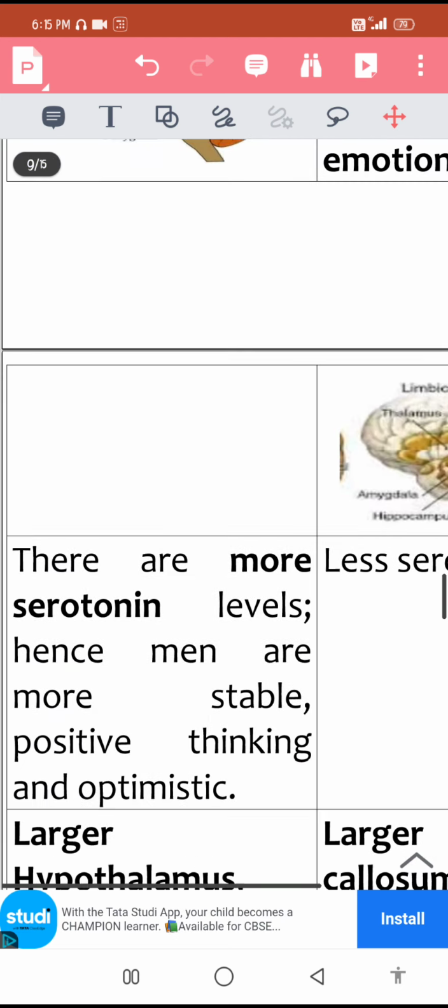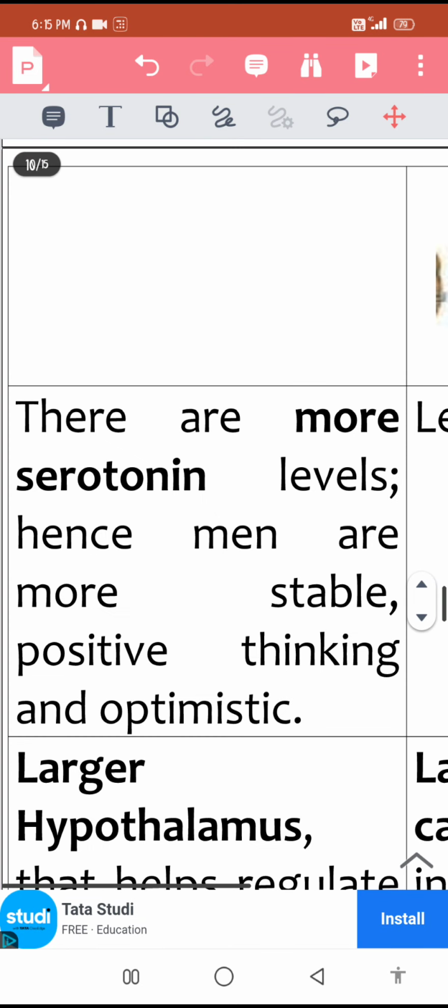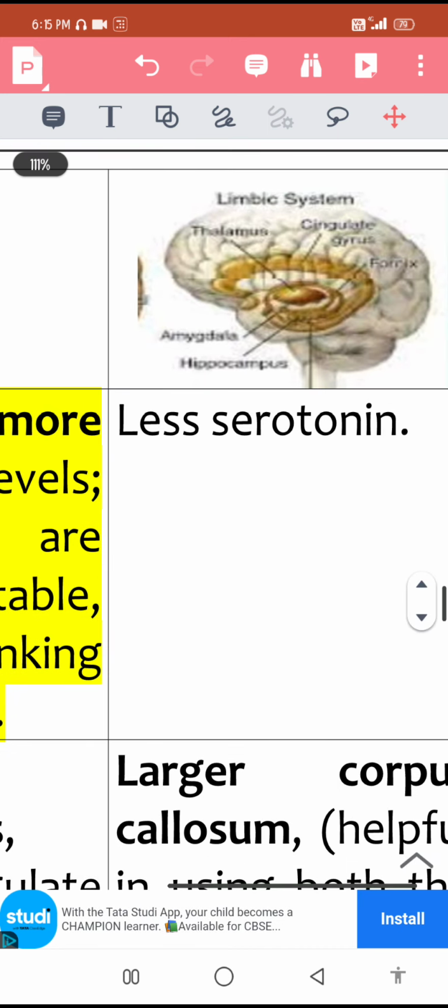The next point is like this. Men have more serotonin levels in their brain. And that's why they tend to be more stable, positive thinking and optimistic. Now serotonin is basically a neurotransmitter, a chemical which is used to send signals between adjacent neurons of the brain. Women have lesser serotonin levels.